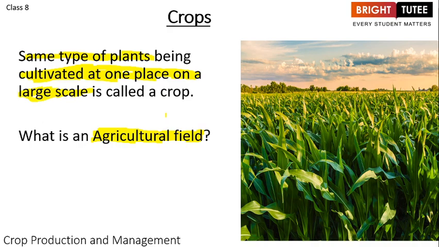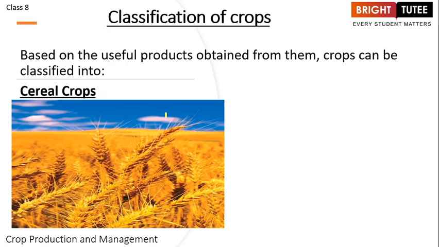Let's move on to the next topic, classification of crops. Once we have understood what exactly a crop is, let's understand how we classify them. So there are two bases of classification. First base is the food products. So what are the products that we are obtaining from the crops? On the basis of that we are classifying a crop.